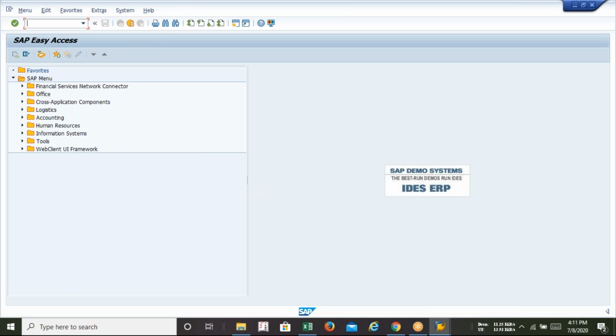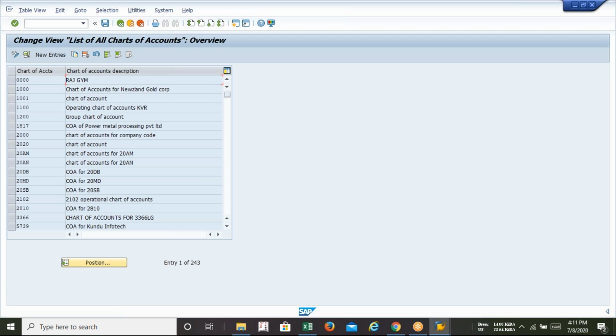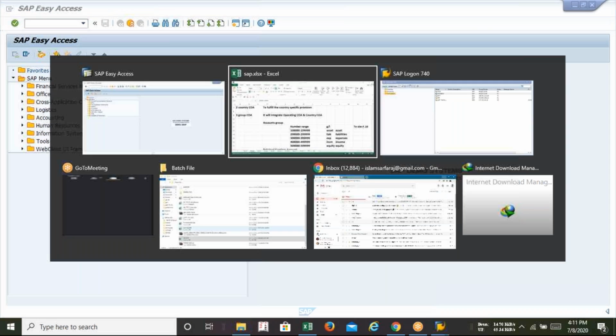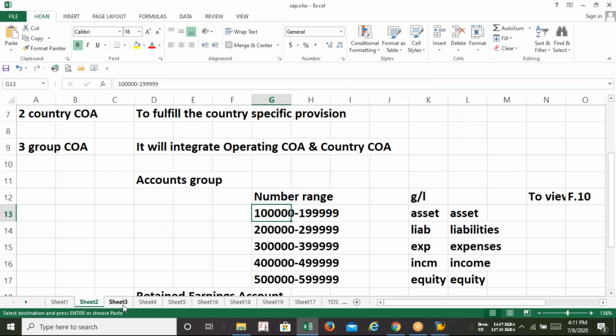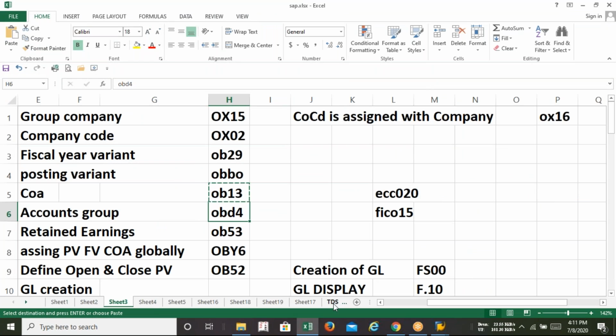Okay, and nothing else. SPRO, IMG, general ledger, then under that GL new, then after that chart of accounts, master record, then you will get the chart of accounts information. So 5, 6, 7 steps are there. Why should we follow that? We will just write down OB13 to get that particular screen. As simple as that. Now move on to the next part, that accounts group. Okay. So accounts group creation, OBD4.